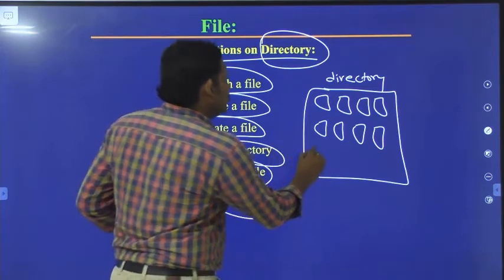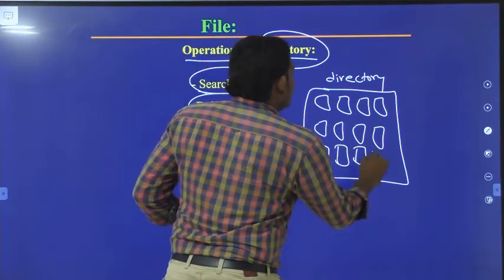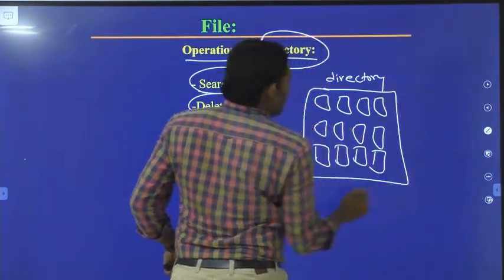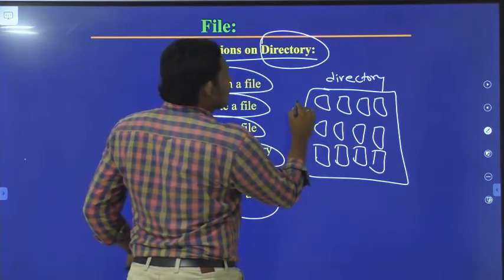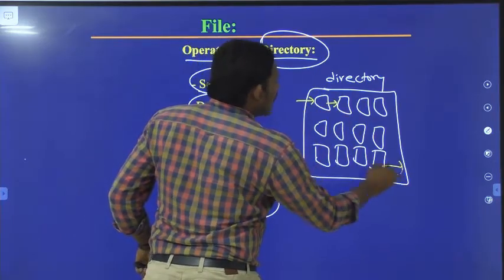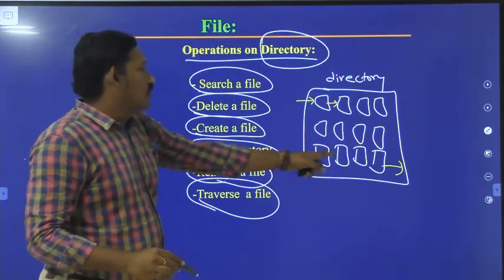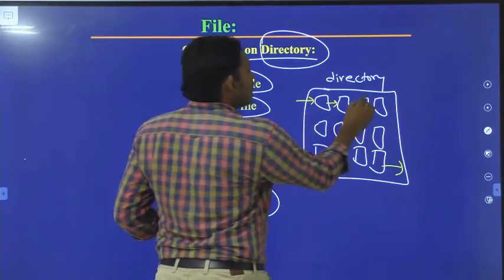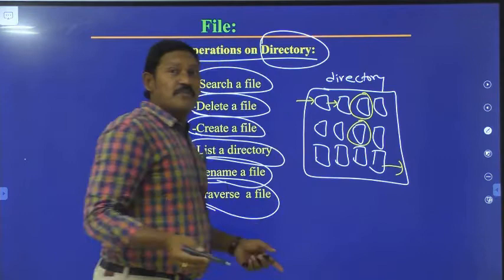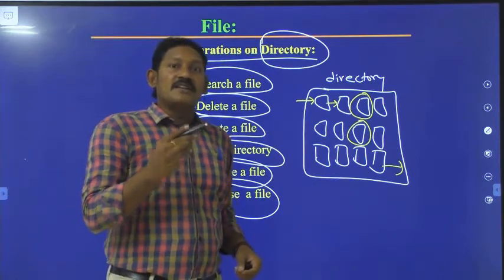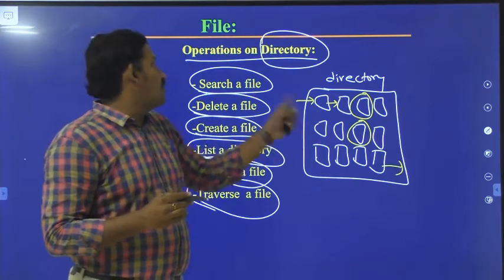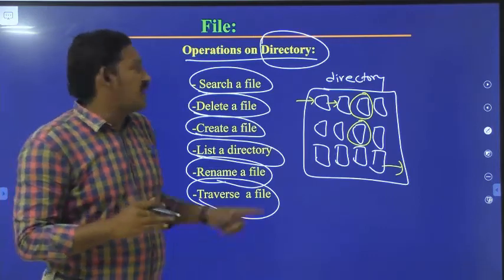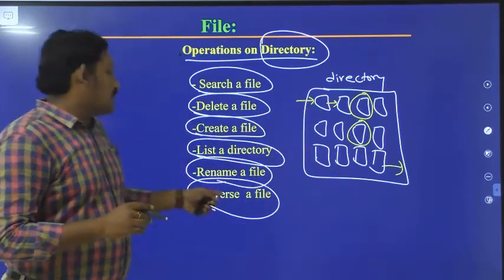Traversing means, let us suppose we have 12 files here. Traversing is nothing but going through all the files, 1 to 12. Going through all the files is called traversing. Searching a file means, if the file is found here or here, you will stop your search. Whenever the file you are searching for is found, you stop your search. That is searching a file. Traversing means going through all the files inside the directory.